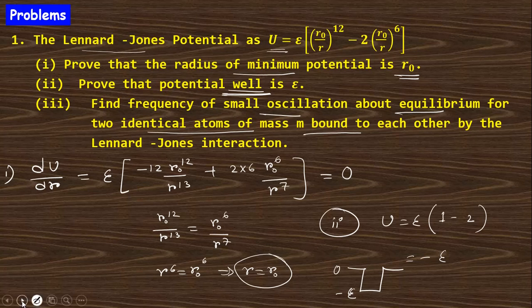For that you need to know the formula: for oscillation, d2x/dt square equals minus omega square x. F is minus gradient of u. So if you take the magnitude, you can write here.